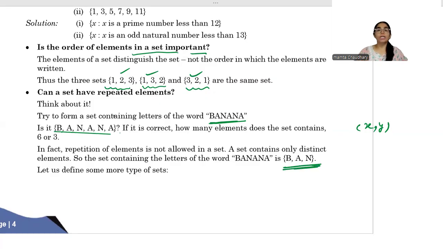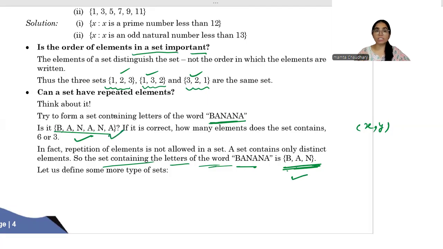So the set containing the letters of the word banana is B-A-N only, because here we can see only three different alphabets, which are B, A, N. So whether you write it as B-A-N-A-N-A or B-A-N, both the sets are the same.